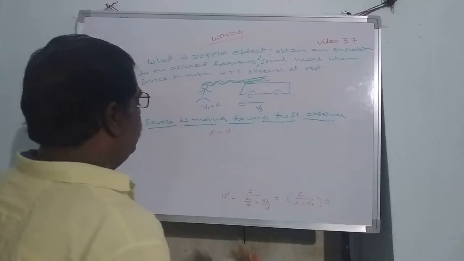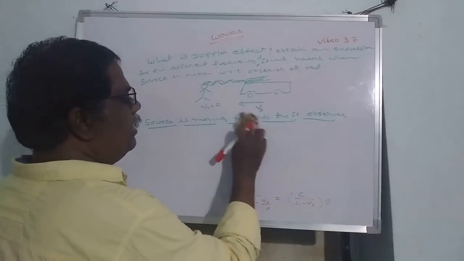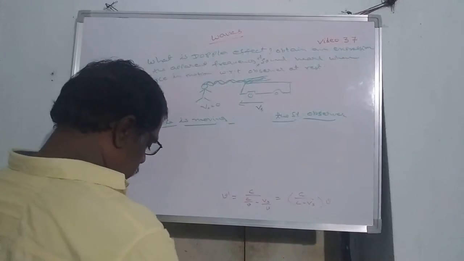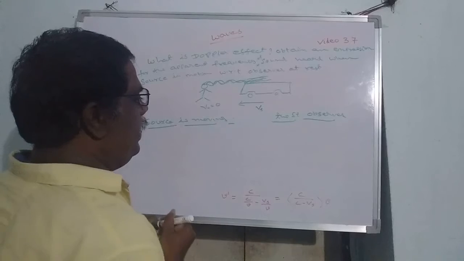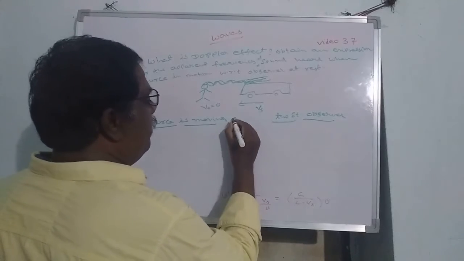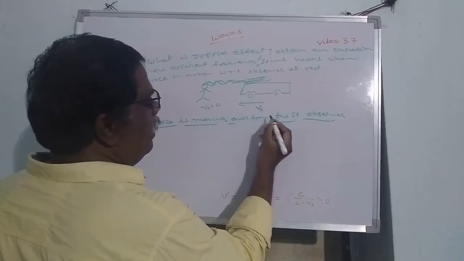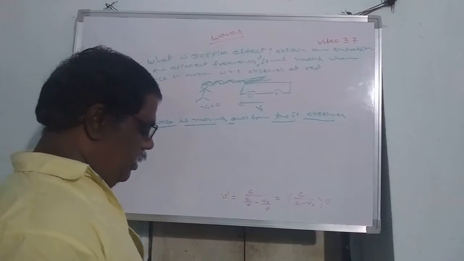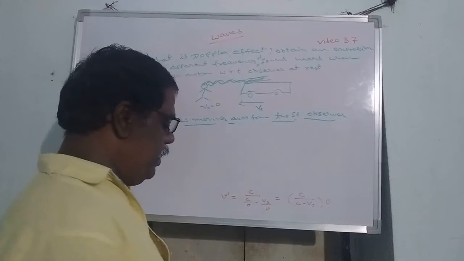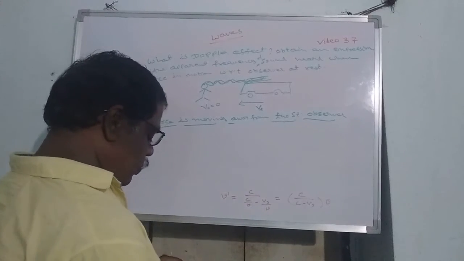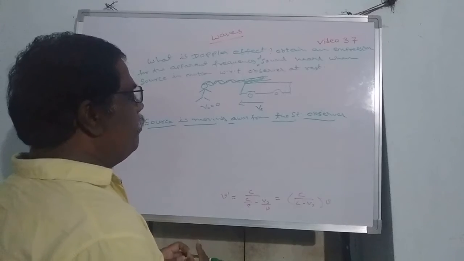Next case: the source is moving away from the stationary absorber. Let us see what is going to happen in this case. The source is moving away from the absorber.